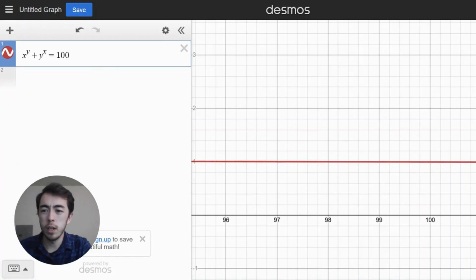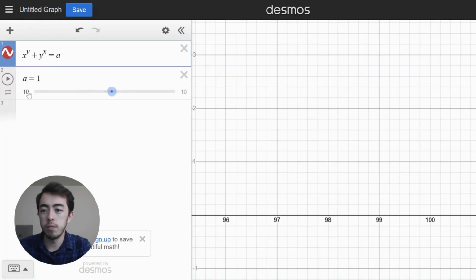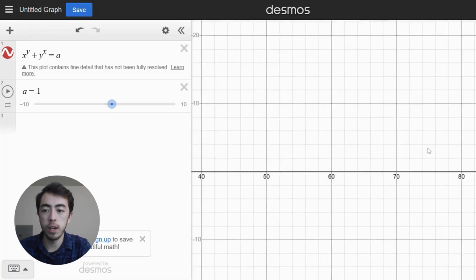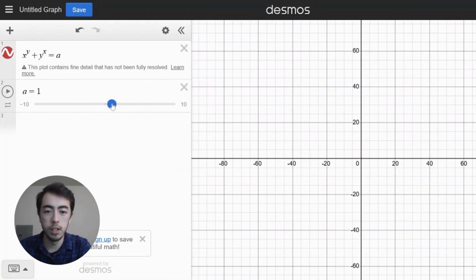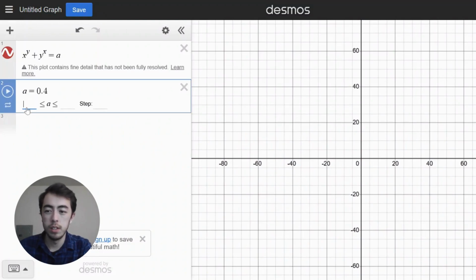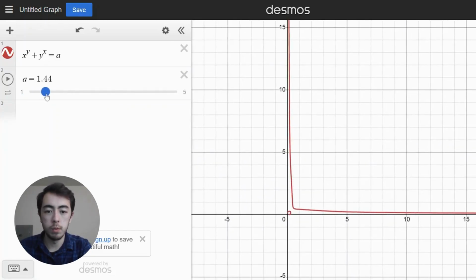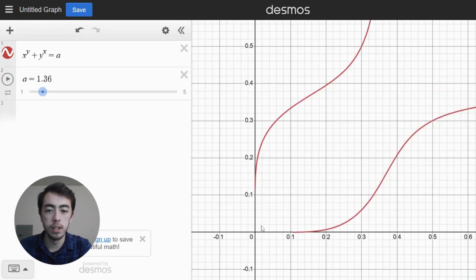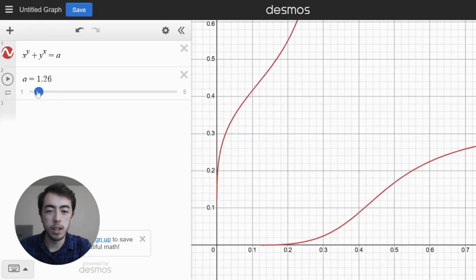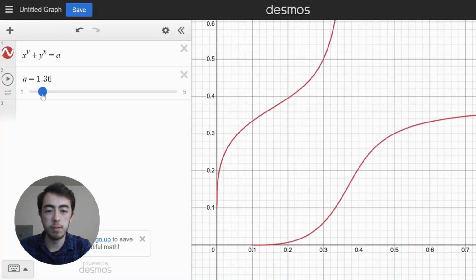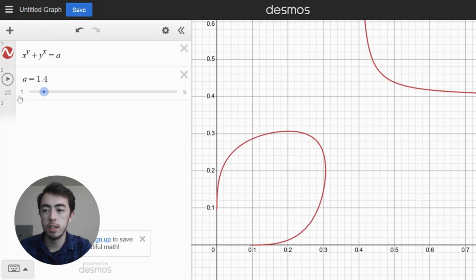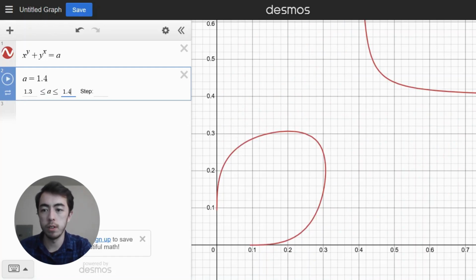One more curious thing about this function is, instead of trying to hit 100, what if I try to hit any other number? Let's see. Well, zooming out, I don't really see anything right now. And if I go in the negative direction, it also doesn't really show up. So I think my numbers need to be bigger than 1. And once they're bigger than 1, ooh, do you see that at the origin? I get this really neat shape coming out here. There are two different curves, and at a certain value they link up and then disconnect. It's between 1.3 and 1.4.